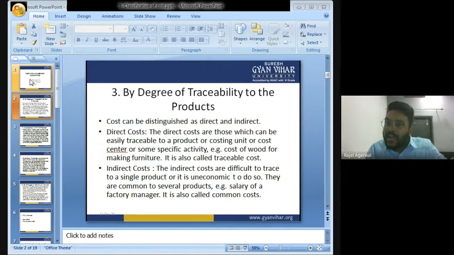Now, are those gatekeepers directly engaged in production? Are they directly related to the production of this product? No. So the salary of the gatekeeper will be known as indirect cost. Got my point? Everyone? Okay.